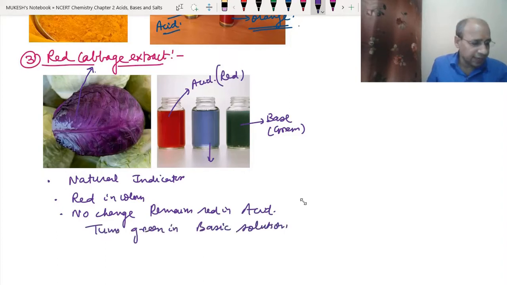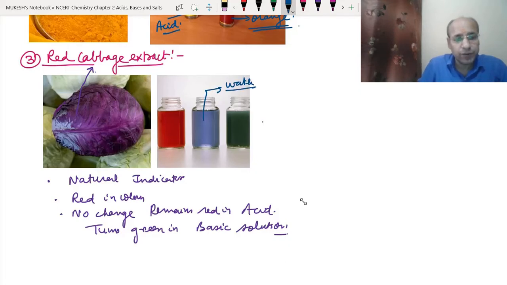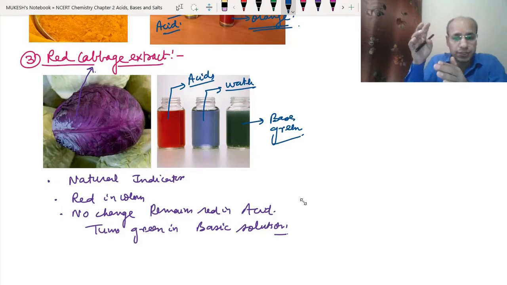See, the red cabbage is just like the other cabbage that we find in winters, the green. It is the same thing, but only the color is changed. Got it? See, this color is in the water. If we put it into the water, then it will give this type of color. The normal color is red or slightly purplish. So this is the color in acids, it remains red, and this is the color in base, it becomes green. So this is how we can come to know whether a particular thing is acidic or basic.